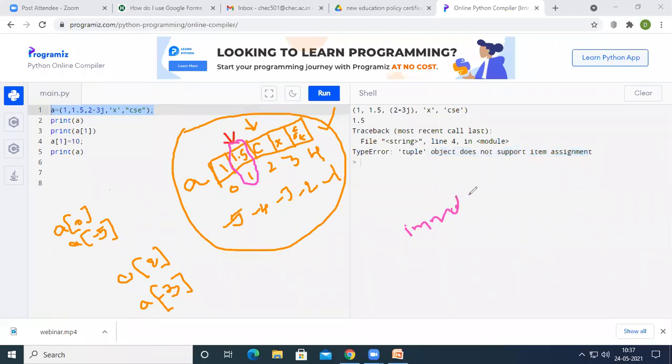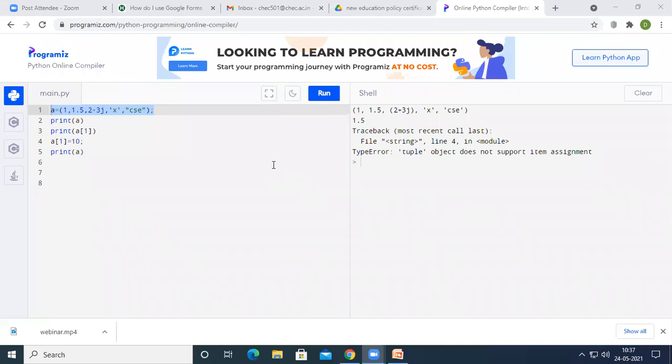So once the memory is created with one value, we cannot change the value inside that memory. So the major difference between a list and a tuple is, in both list and tuple, we can have some items, and those items can be of any data type. At the same time, in list and tuple, the indices from left to right will be 0 to n minus 1 and right to left will be -1 to -n. And we can access the individual elements just by providing the index values.